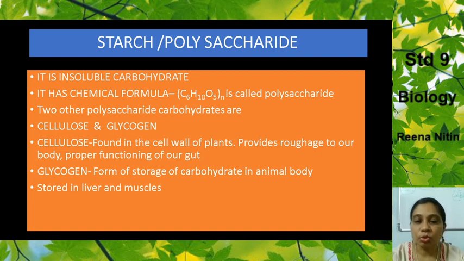Glycogen is the form of storage of carbohydrate in the animal body. Okay, so it is a form of carbohydrate which is stored in the animal body. It is essentially stored in the liver and also in the muscles. So this is about the starch. Okay, so what is starch? It is an insoluble carbohydrate. And we studied two other insoluble carbohydrates or polysaccharides, that is cellulose and glycogen. Cellulose is formed in the plant body, glycogen is found in the animal body or the human body. In the human body it is stored in the liver.